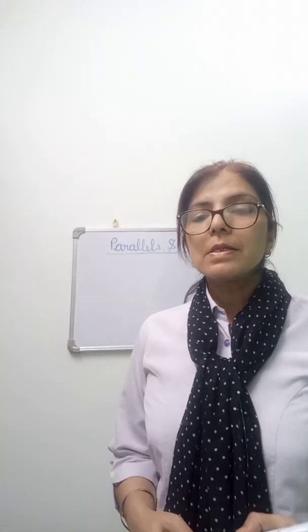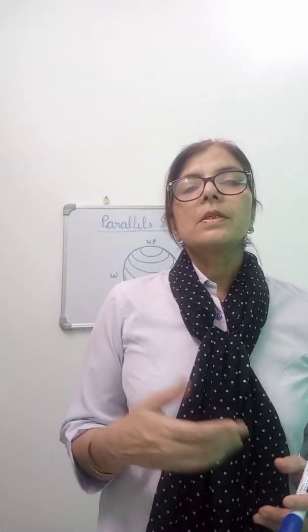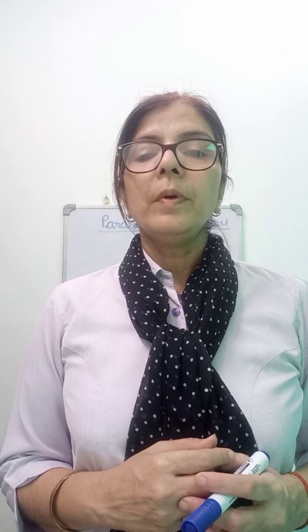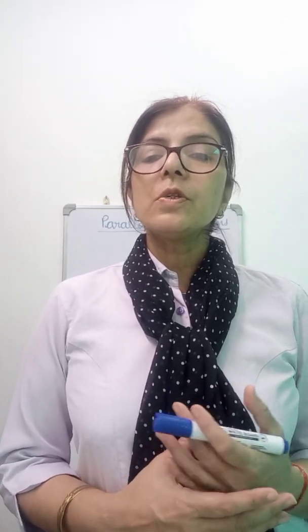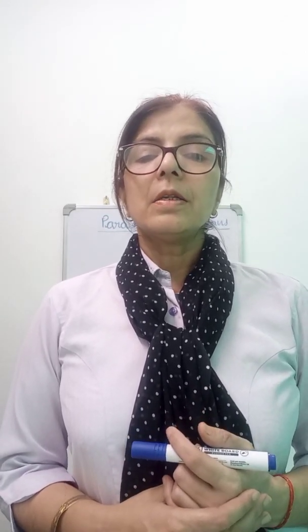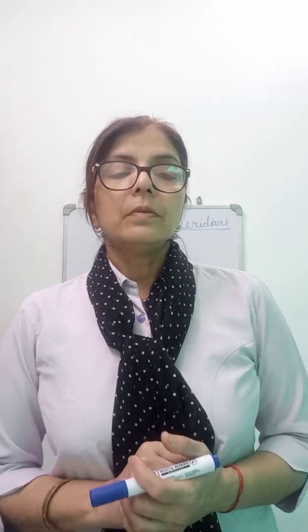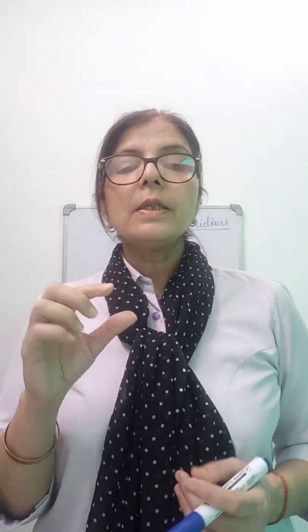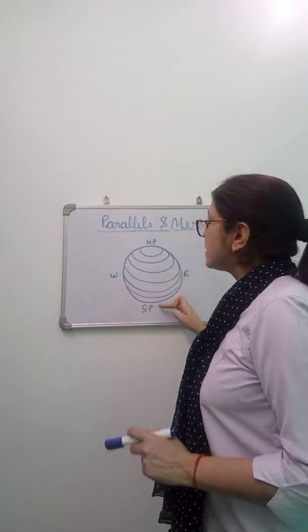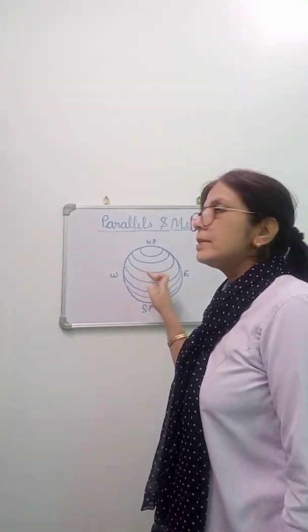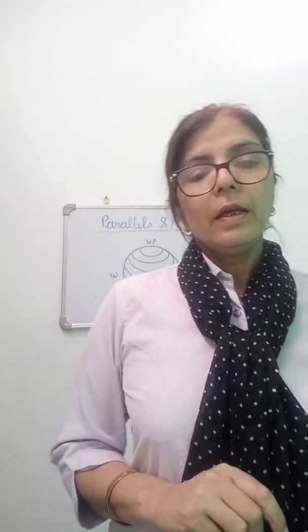Now first of all we will discuss the parallels. So, okay students, what do you mean by parallels? A set of circles drawn on the surface of the globe, running from east to west, are called parallels of latitude. First of all, the earth is divided into 2 equal halves, North Pole and South Pole side, and in the middle there is an imaginary line. It is called the equator.